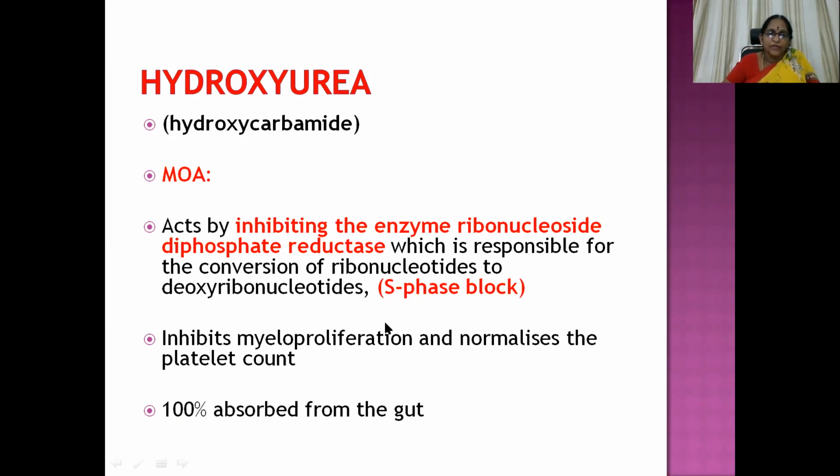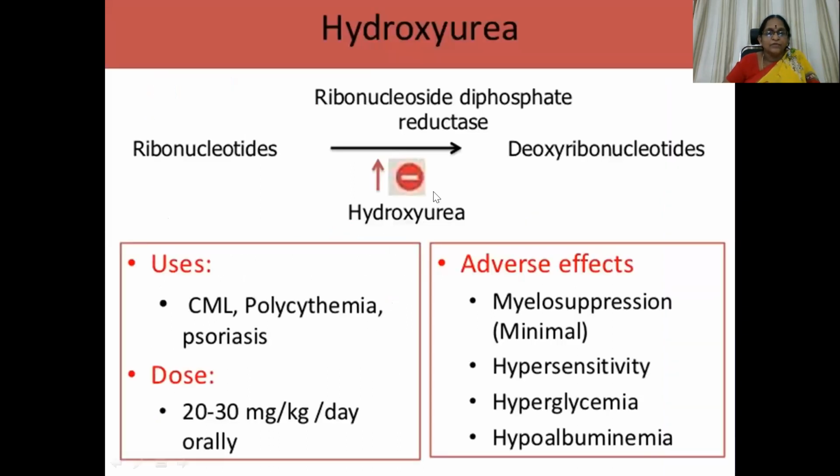It inhibits myeloproliferation and normalizes the platelet count. It is 100% absorbed from the gut, a very good point regarding this molecule. So ribonucleotides get converted to deoxyribonucleotides with the help of ribonucleoside diphosphate reductase. This enzyme is going to be blocked by hydroxyurea. So this is not formed, and the whole DNA synthesis is inhibited. ADR: myelosuppression, of course, minimal. Then hypersensitivity, hyperglycemia, hypoalbuminemia. It is used in CML, polycythemia, and psoriasis.